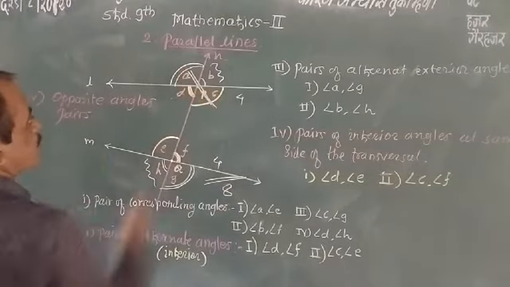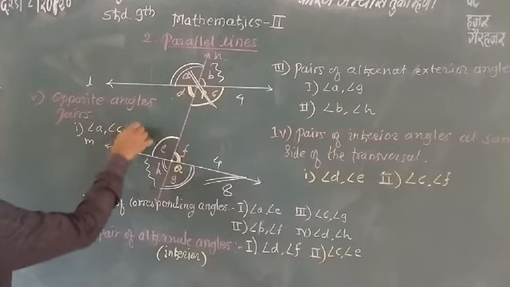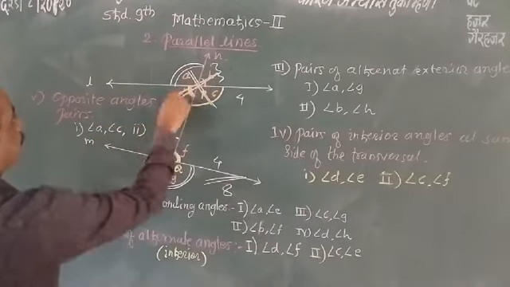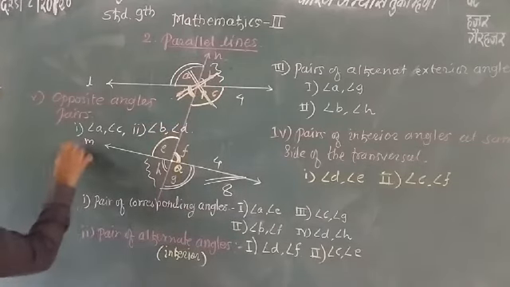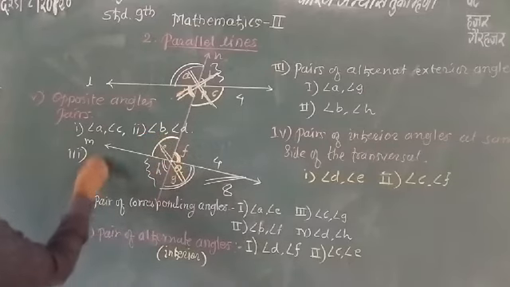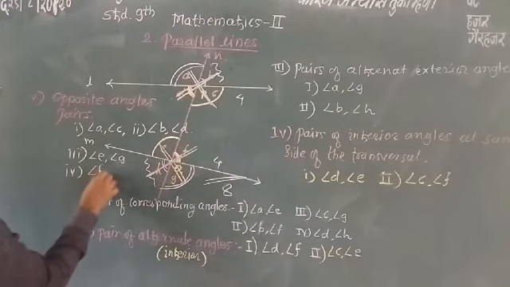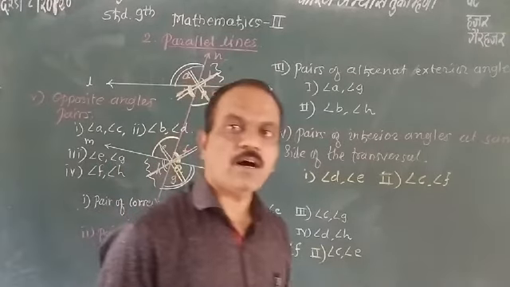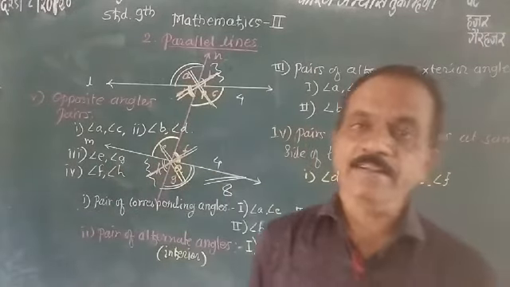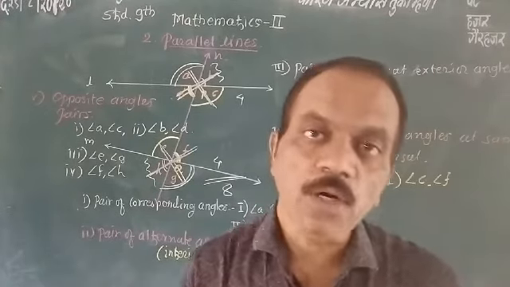This is the first pair: angle A, angle C. This is the second pair: angle B, angle D. Third pair: angle E, angle Z. Fourth pair: angle F, angle F. These are the four pairs of opposite angles formed by two lines intersecting each other. Are you getting it?